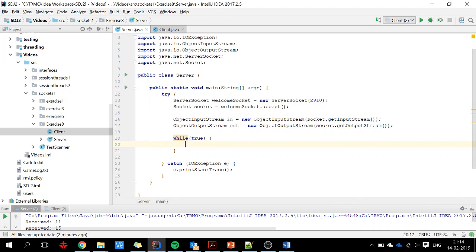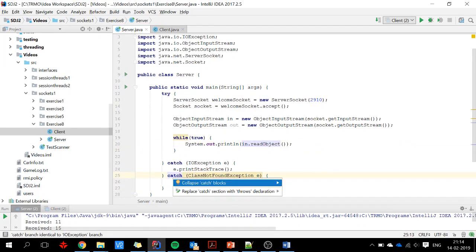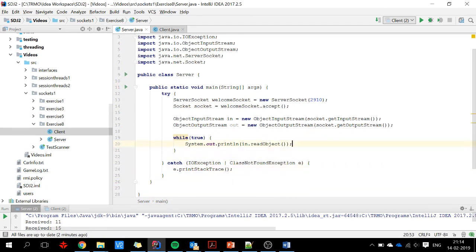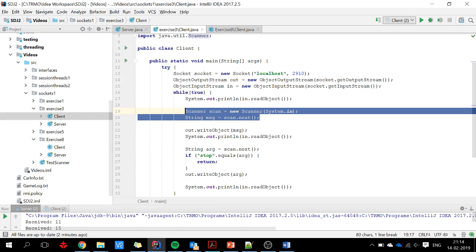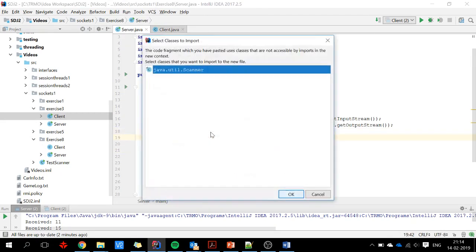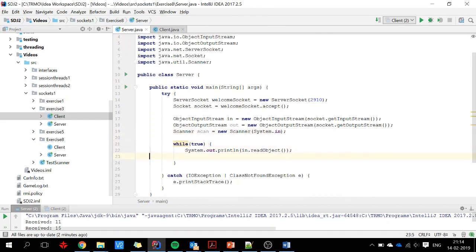So first the client will write. So the server should say, I want to read object, and I need to add a catch clause. That object may not be existing on the server side. And then we say, I need a keyboard scanner. Again, I will steal it here. So I will create it outside. So the scanner is created outside. I want to create a new one every time.